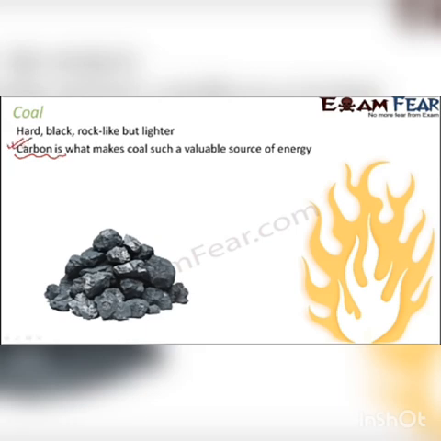That is why when we burn coal, a lot of energy is produced, because we are actually burning carbon. So a lot of carbon dioxide gets released. When we burn coal, what is happening? It burns in the presence of air, in the presence of oxygen. So carbon combines with oxygen to form carbon dioxide.